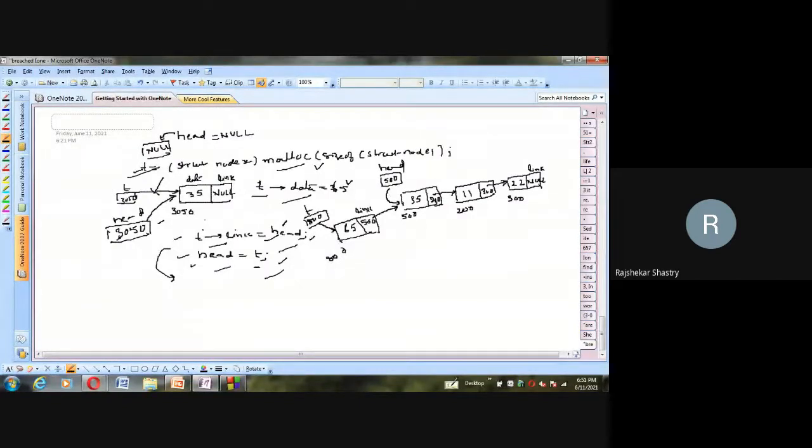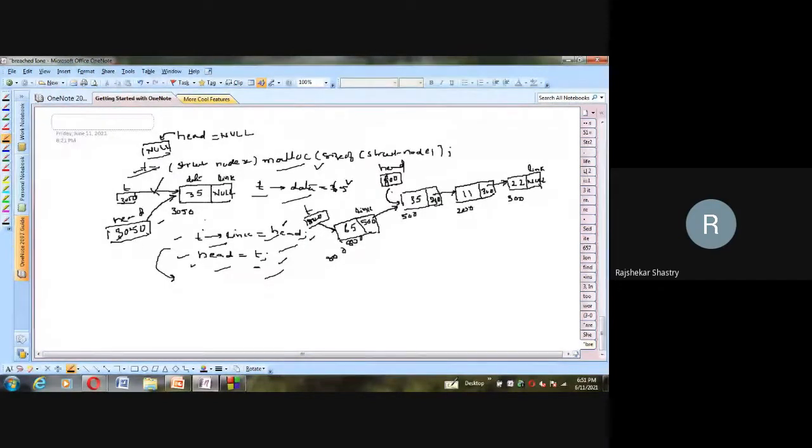So right now, head is holding how much, all of you? Currently 35, we have to change it. No, 35 is the data, sorry, 500 is the address. Yes, 500 is the address. So head is currently holding 500. Now that will be replaced by T. What is T holding? I told you, the address of this node, 800. So 500 will be erased and you will have 800.